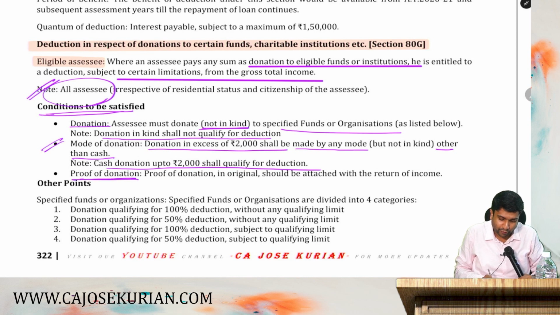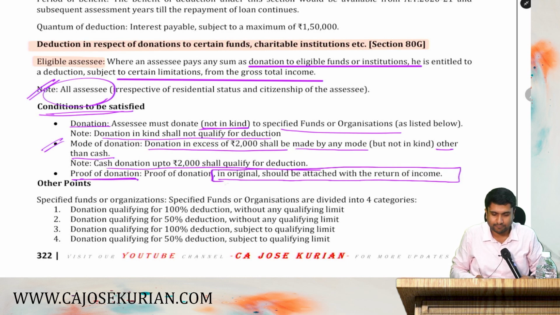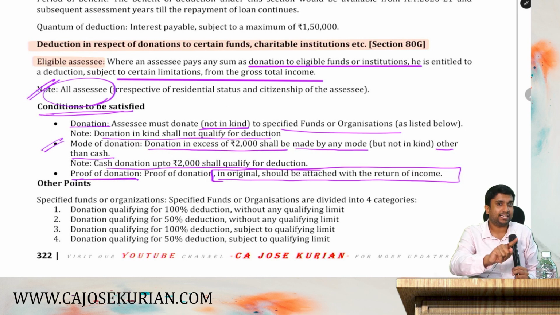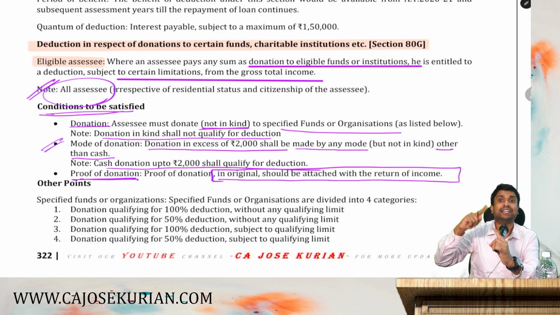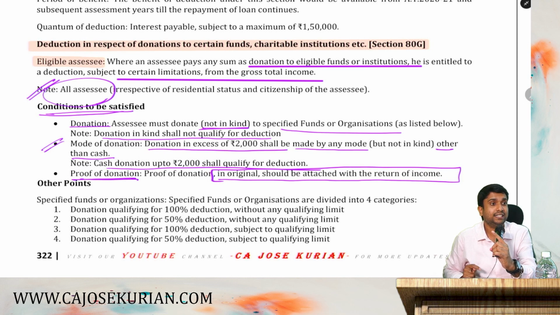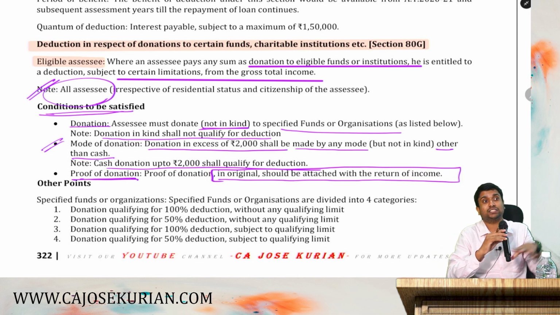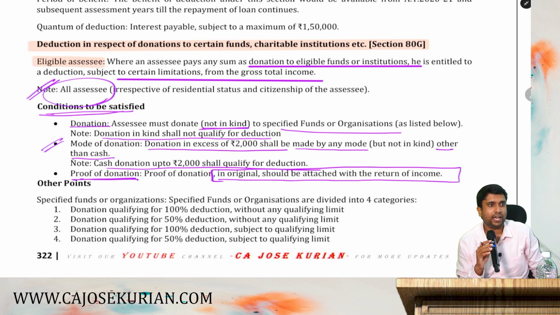Now, the proof of donation in original should be attached with the return of income. So that means the voucher is important. Otherwise, everybody will claim deduction for 80G. Are you with me? The voucher is actually important. And there is one more thing. The donee has to be a registered entity. Then only you will get it as a deduction. I'm talking about the donee. Who's the donee? The person to whom you are donating has to be a registered entity under 80G. Then only you will get this as a deduction.